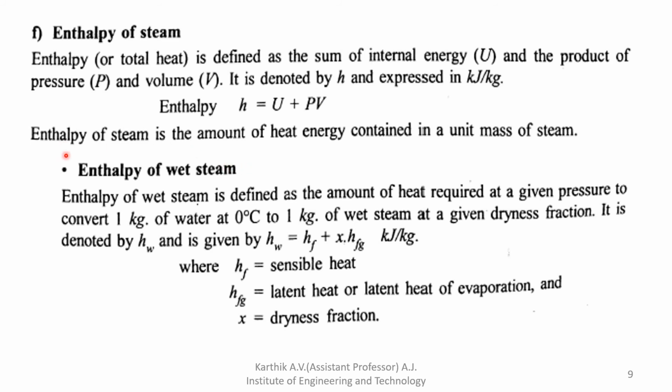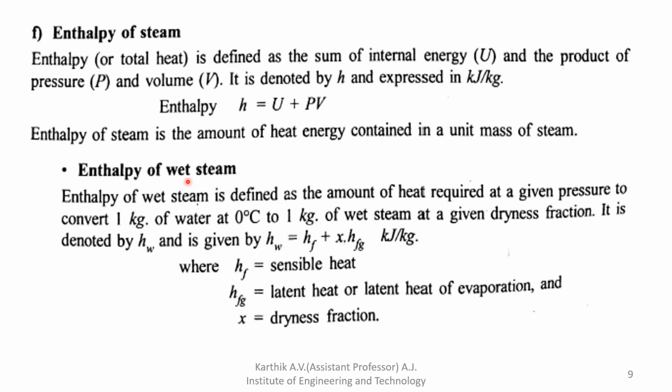Next we'll see the enthalpy of wet steam. HF is nothing but the enthalpy of sensible heat, and HFG is nothing but the enthalpy of latent heat. Here X is required for wet steam.